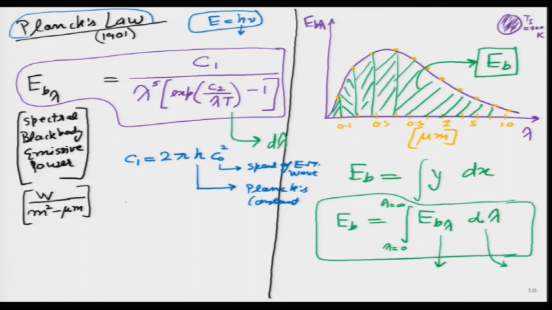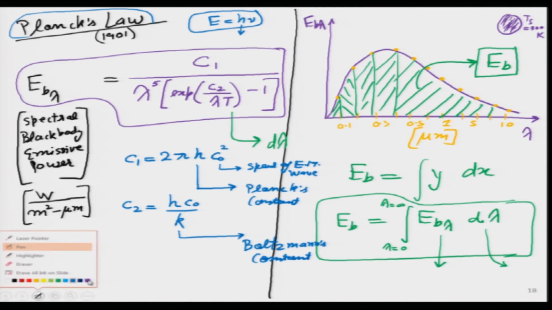And then what is C2? C2 is also a constant, which is again h C naught by small k. Right. And I think students remember from thermodynamics, k was the Boltzmann constant. So, Boltzmann has made a lot of contribution. Boltzmann constant. So, these are all constants, h, c naught and k, these are fundamental constants, and I can write